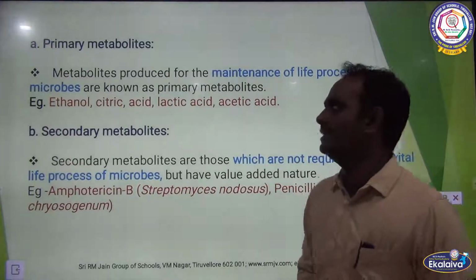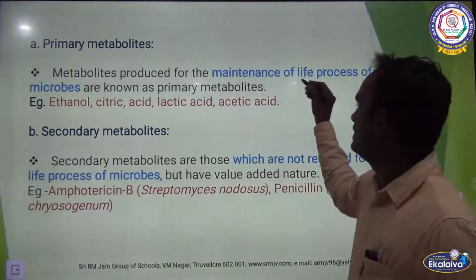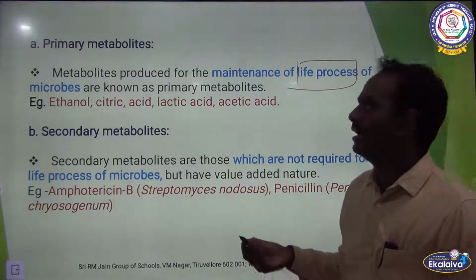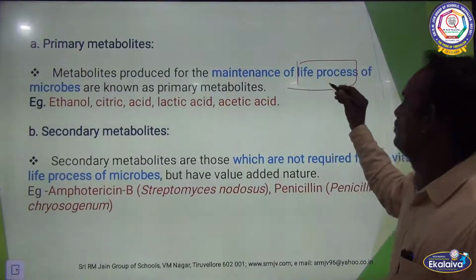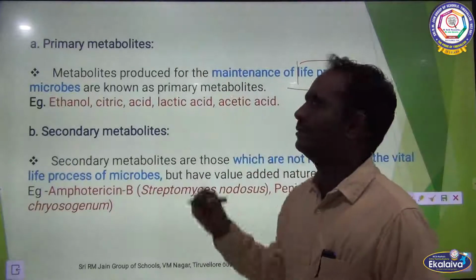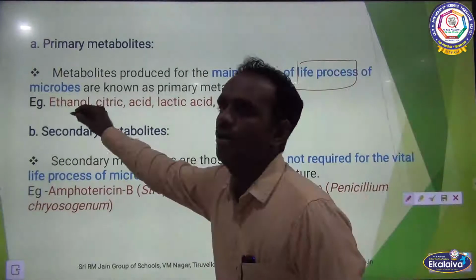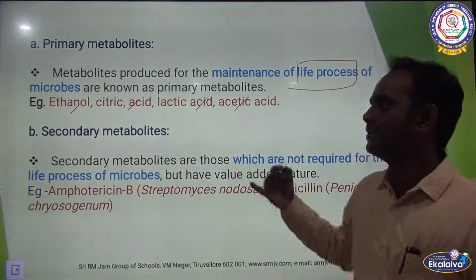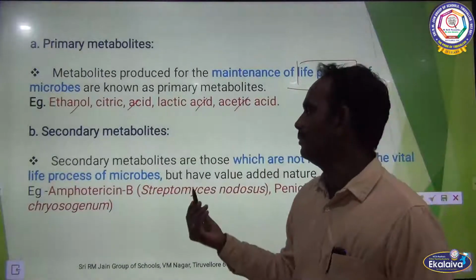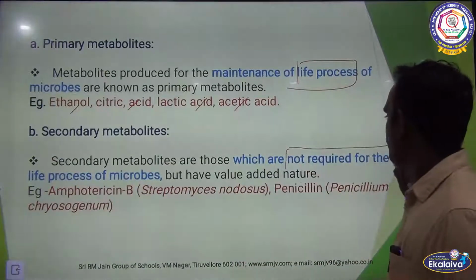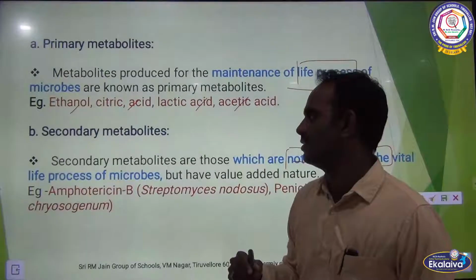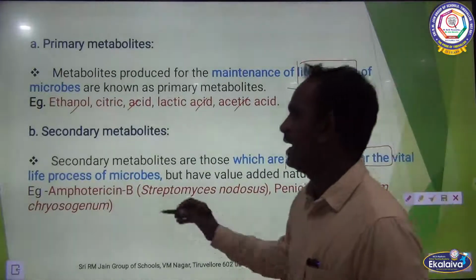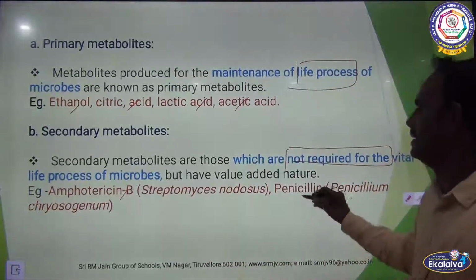So what are primary metabolites? Metabolites produced for the maintenance of life process. Any compound which is produced for the maintenance of life process comes under primary metabolites. Examples: ethanol, citric acid, lactic acid, acetic acid, etc. The next one is secondary metabolites. Secondary metabolites are those which are not required for the vital life process of microbes, but have value added nature. Examples: amphotericin B and penicillin, etc.